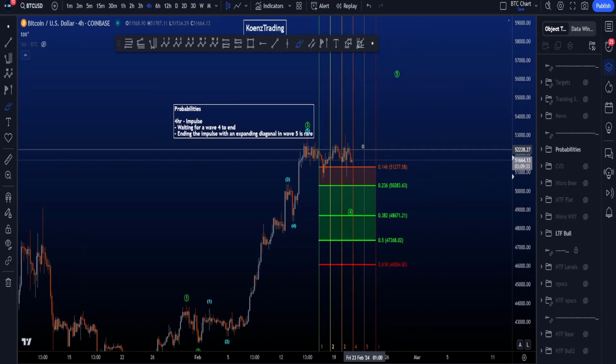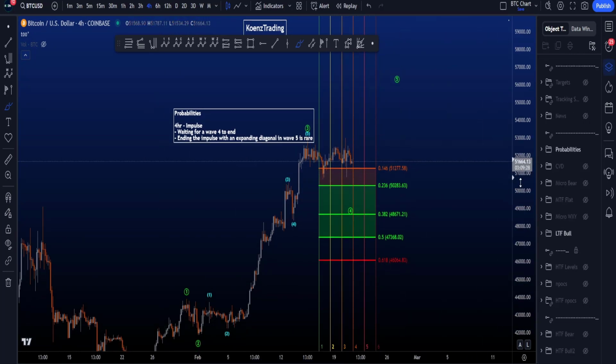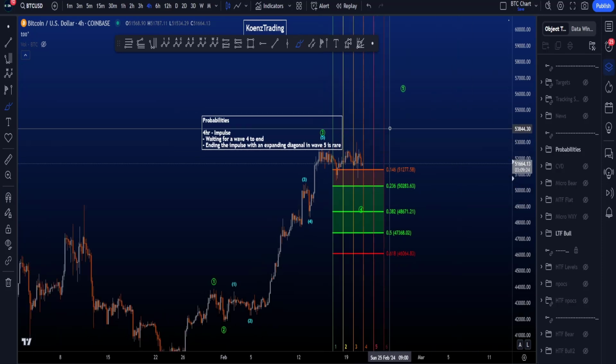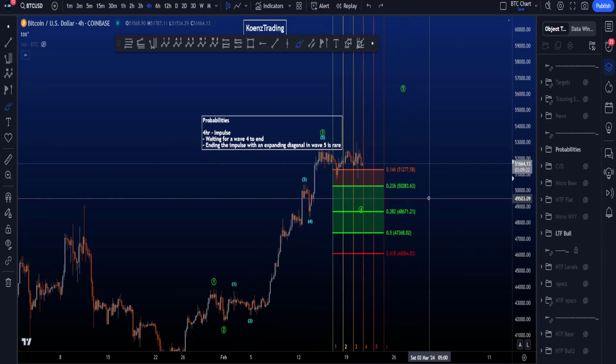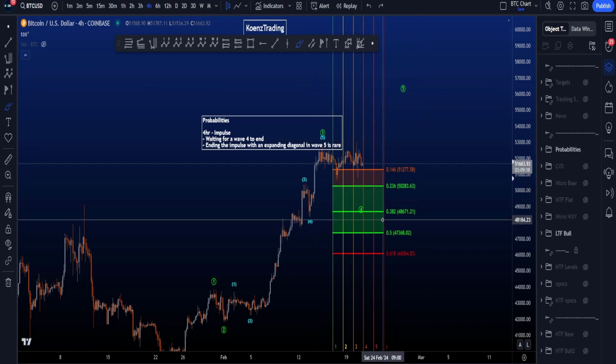However, it has to be said that we are very high in this impulsive move to the upside, so late longers have to watch out. Early shorters also have to watch out, because the probabilities are higher for at least one more high in then wave 5, and we continue to observe the local price action over here.